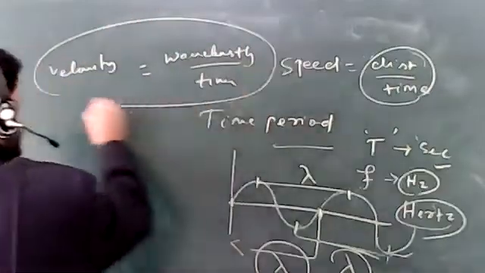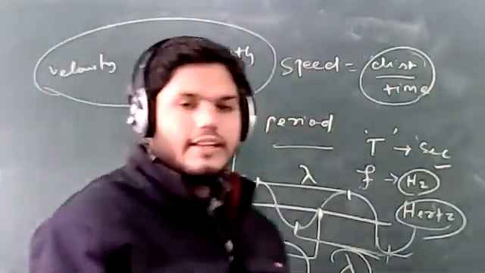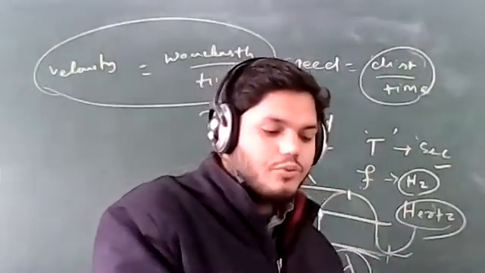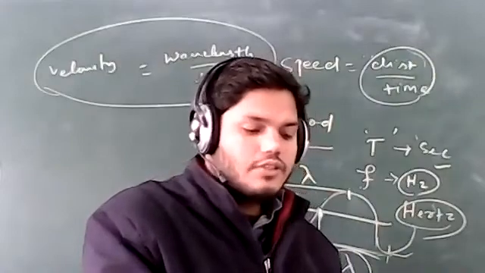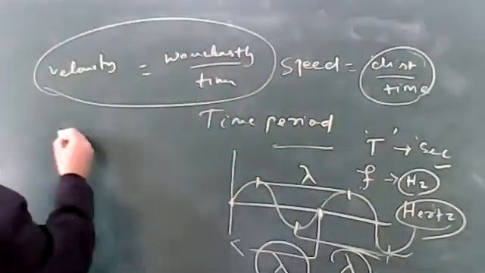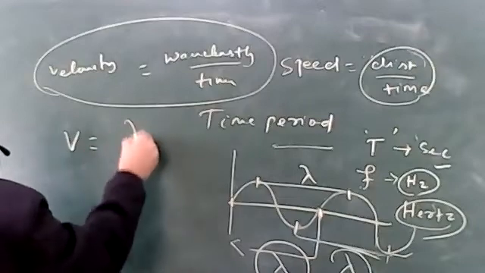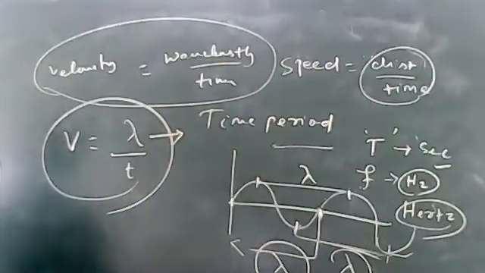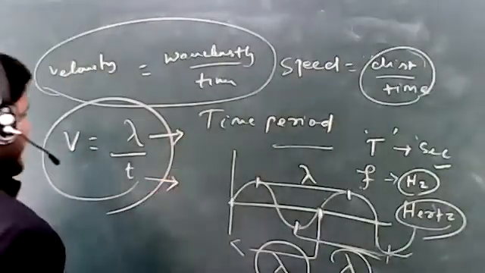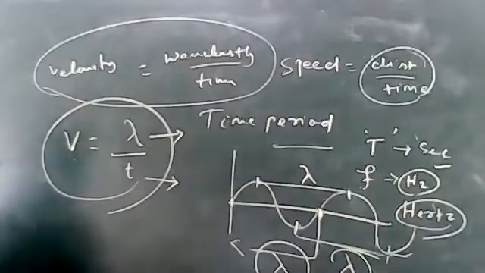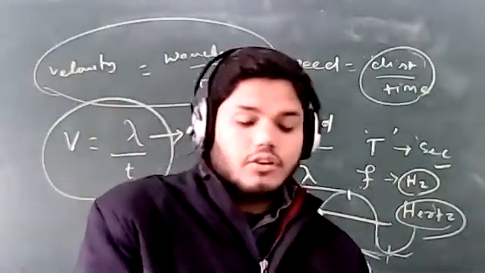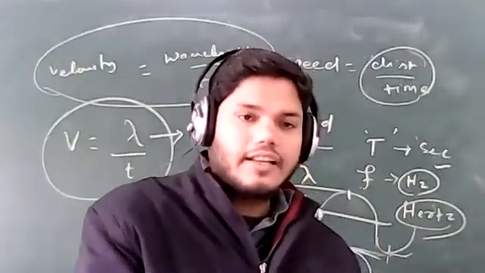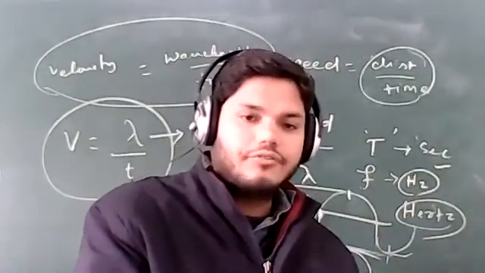The velocity of the wave is equal to the wavelength upon time. Velocity of the wave is the distance traveled by the wave with respect to time taken. Mathematically, v = λ/T, where λ is the wavelength and T is the time taken. If the wavelength and time period are given, you can find the velocity accordingly.